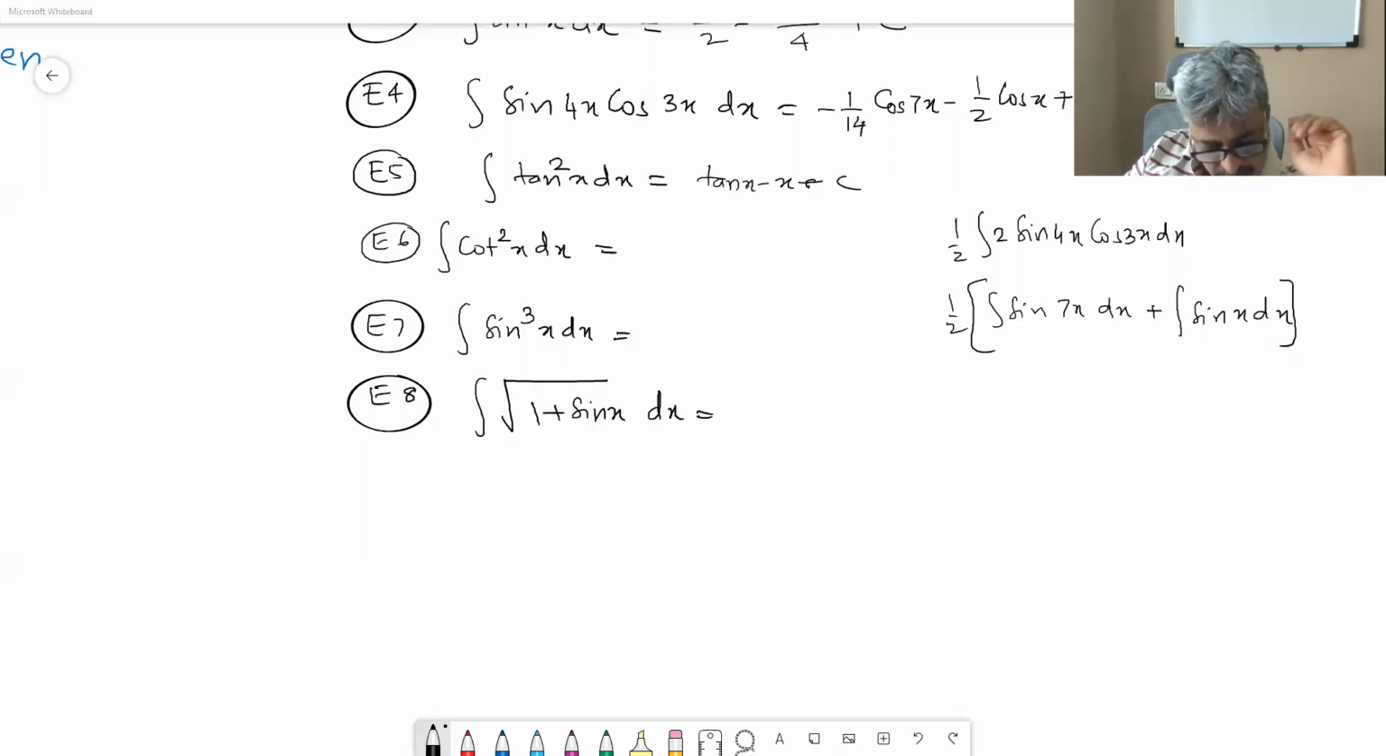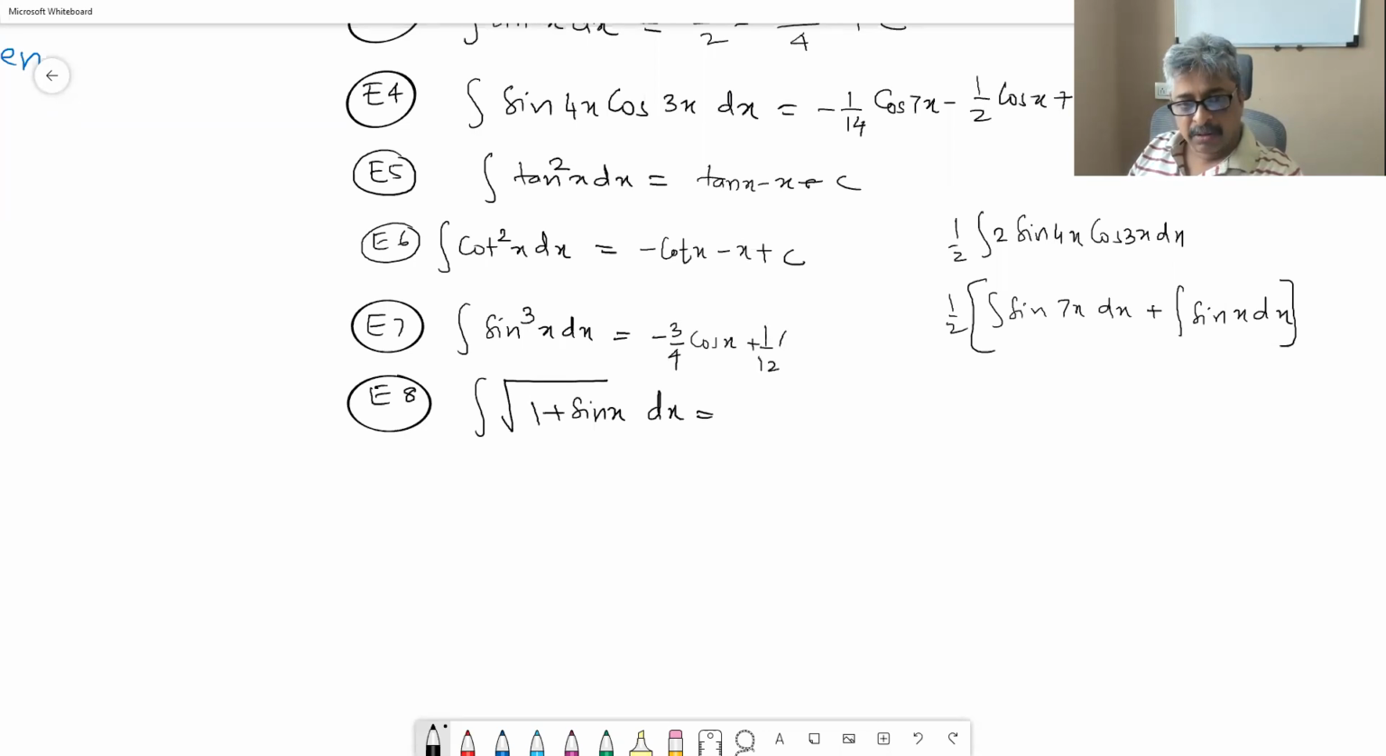Okay, answer for E6 is minus cot x minus x plus c. E7: you need to go into the 3 theta formula. We find sin cube x there. Answer is minus 3 by 4 cos x plus 1 by 12 cos 3x plus c.